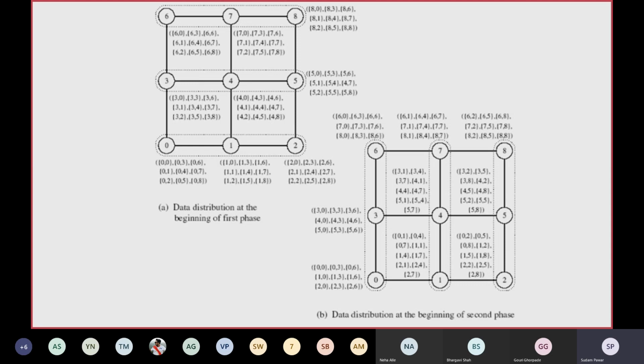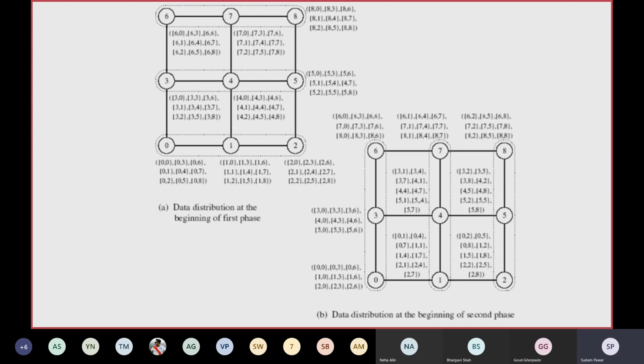So before the first phase of the data communication, because the first phase communicates along the rows of the respective group of elements, that loop is shown in row-wise distribution, that is in diagram A, showing the communication along the rows, that is rows 1, 2 and 3. Then the result of the first phase is shown in diagram B. It also shows the data distribution at the beginning of the second phase. So after executing the first phase of the all-to-all personalized communication, that is the row-wise communication,